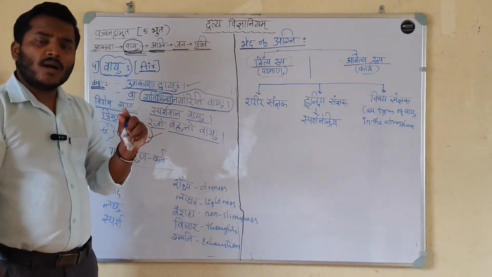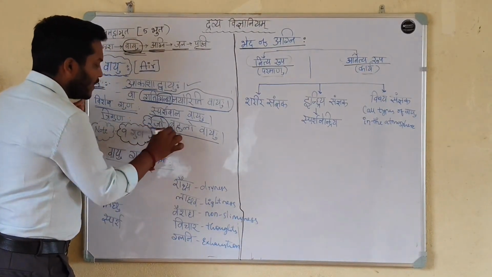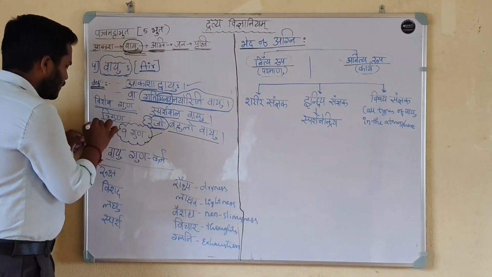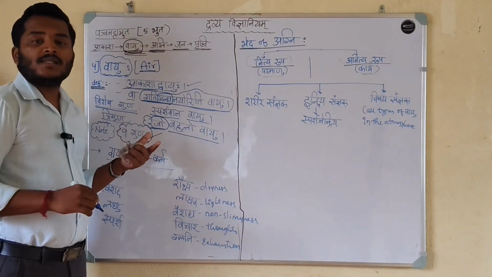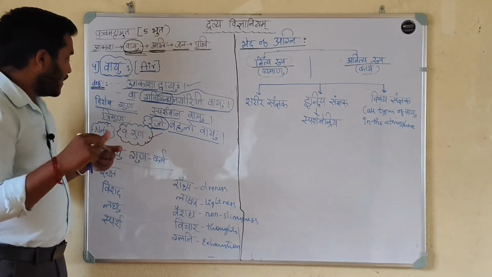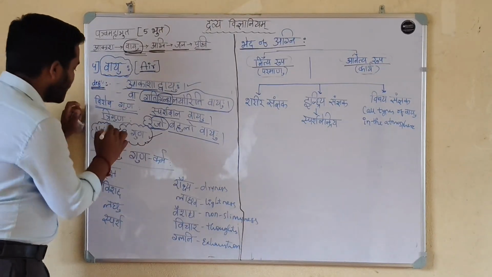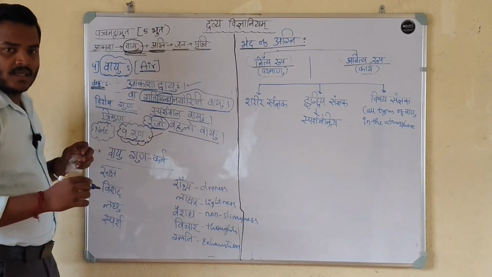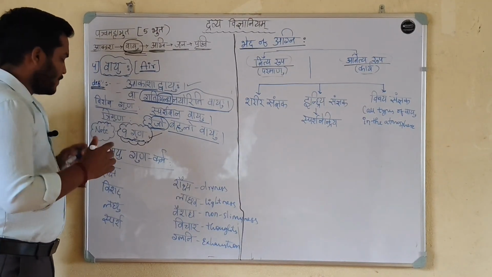Triguna predominance: Rajo bahulo Vayu. In Vayu Mahabhuta, rajas guna is predominant in nature. देखो नोट पे, here 9 gunas are said. In Prithvi and Jala 14 gunas are said. In Agni 11 gunas are said. Here 9 gunas are said. Remember this. This is very important for MCQ questions.